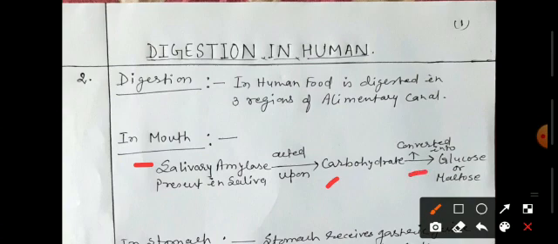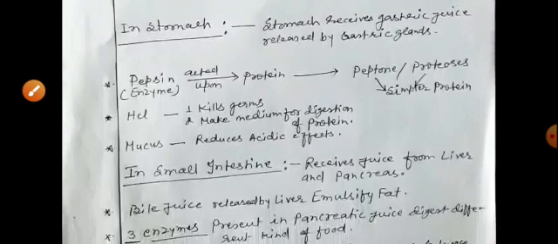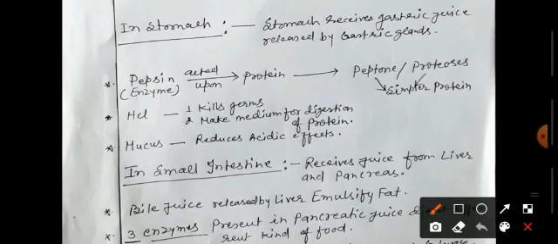Then, with the help of the esophagus, food enters the stomach. In the stomach, there are many small glands at the inner wall of the stomach. These are the gastric glands. These glands release gastric juice, which is received by the stomach. This juice has an enzyme, that is pepsin. Pepsin converts protein into peptones and proteases. These peptones and proteases are simpler forms of protein.